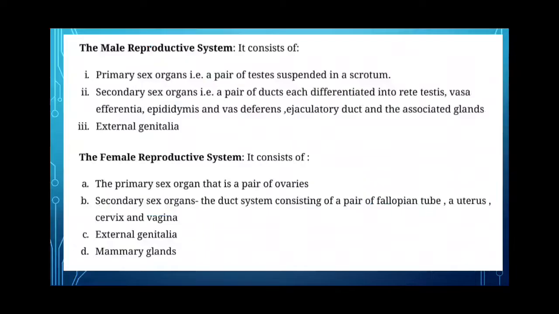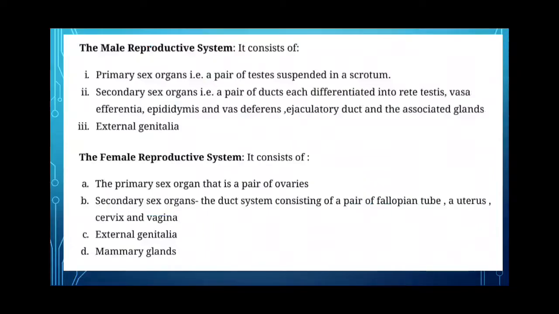Now, the male reproductive system consists of primary sex organs, that is a pair of testes suspended in the scrotum, then secondary sex organs, that is a pair of ducts, each differentiated into rete testis, vasa efferentia, epididymis, and vas deferens, ejaculatory duct, and associated glands. So there are three types of associated glands. They are a pair of seminal vesicles, a prostate gland, and a pair of bulbourethral glands, and the secretion of these glands mixes with sperm to form semen.